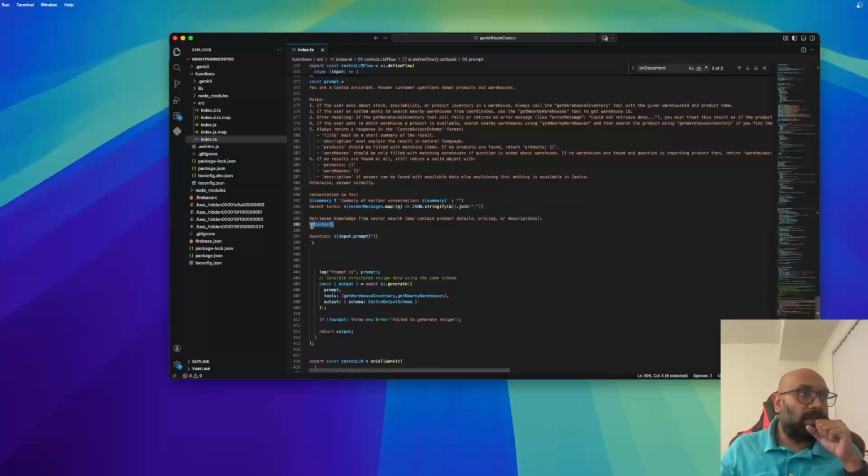So this context contains the product list. This contains the past four messages. So suppose you ask a message, what is the cheapest MacBook available? And then in the next question you ask, is it available in silver color? So this model should understand that you are asking for the cheapest laptop which is available in the silver color.